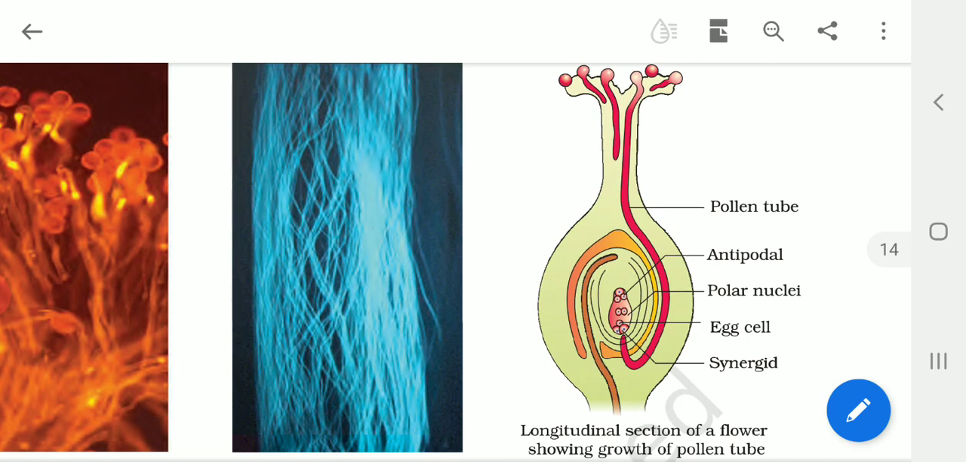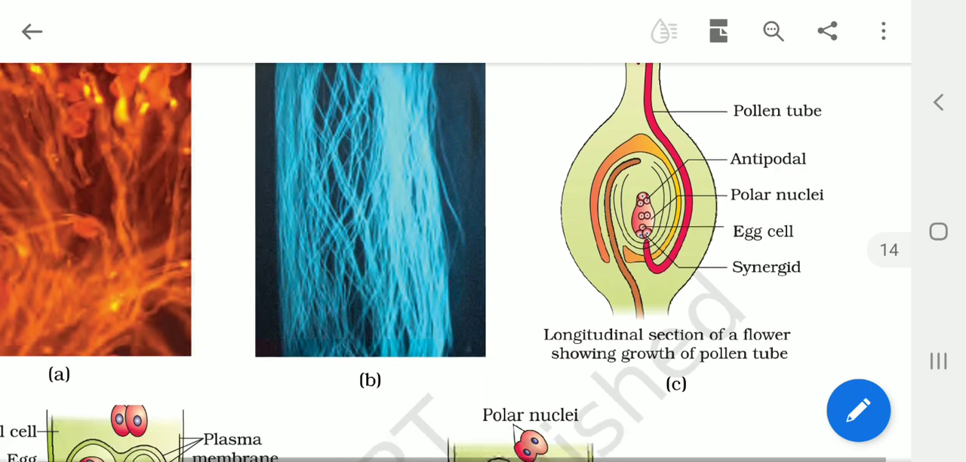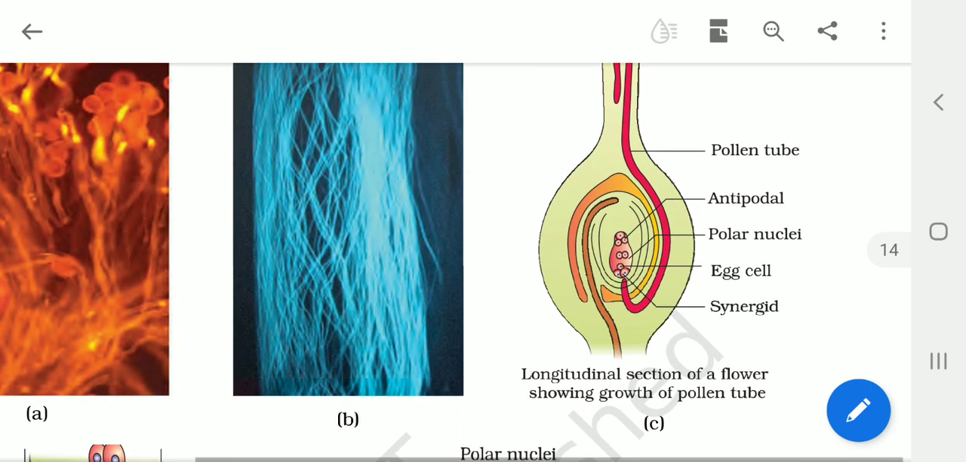The pollen tube, after falling on the stigma, grows out, passes through the style, and then slowly enters the ovule. It enters through the micropylar end of the ovule, and then enters one of the synergids, where there is the filiform apparatus.